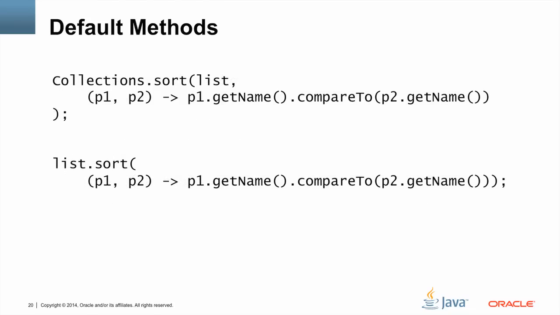This is an example of replacing collections.sort with a call to list.sort. This doesn't look very different, but it's actually very important. Default methods can be overridden by their concrete subclass, so a particular kind of list can do some sorting based on its own internal data structure organization. By contrast, the collections.sort method must use a generic and potentially slow sorting algorithm that works with every kind of list.